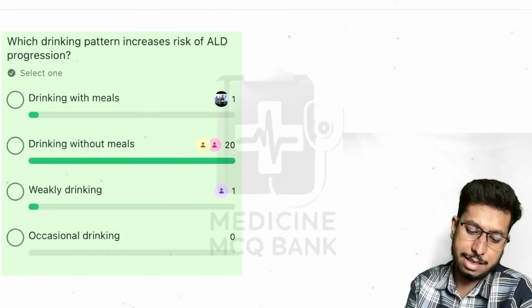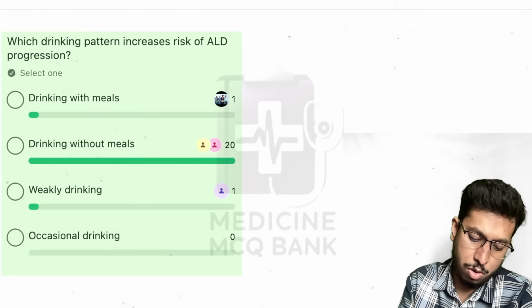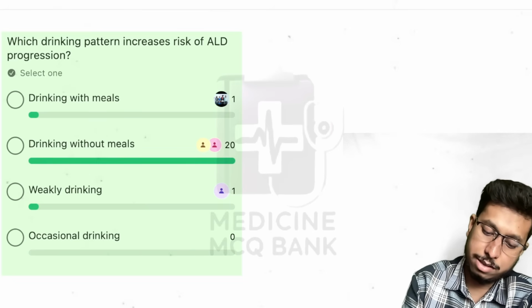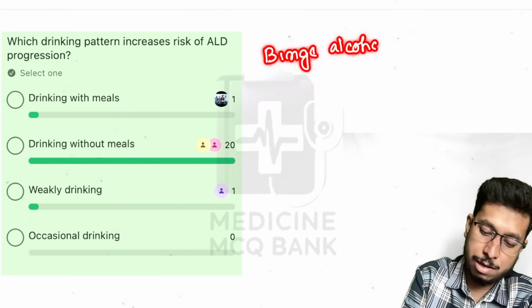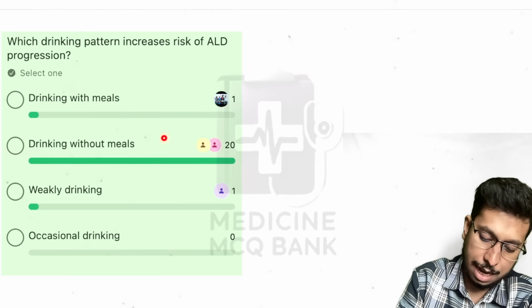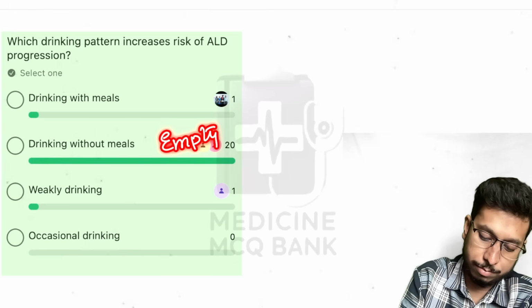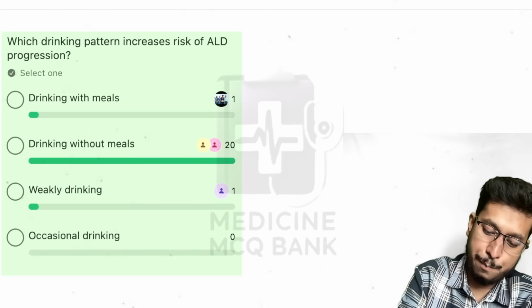Which drinking pattern increases risk of alcohol-induced liver injury? So, obviously, there are two patterns which increase the risk. One is binge alcohol drinking. Another is drinking without a meal, or on an empty stomach. Why so? So binge alcohol drinking is associated with